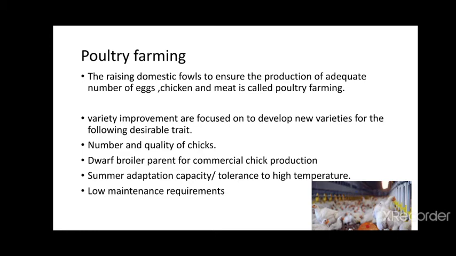Summer adaptation capacity, or the tolerance of chicks to high temperature, to survive high temperature. If they don't have the summer adaptation capacity, then it is difficult for them to survive in equatorial countries like India. Low maintenance requirement. Low maintenance will be required, so it is possible for farmers to do poultry farming.